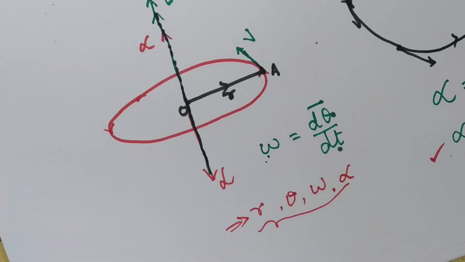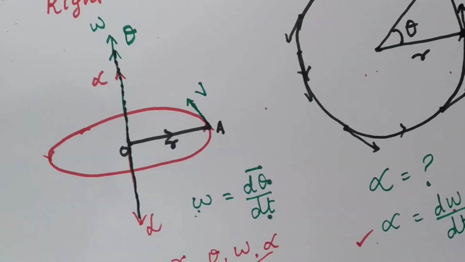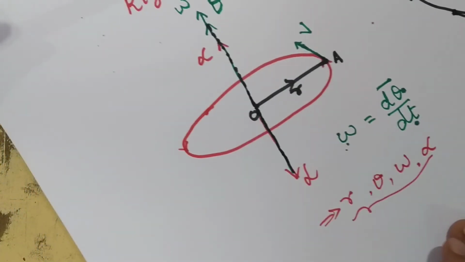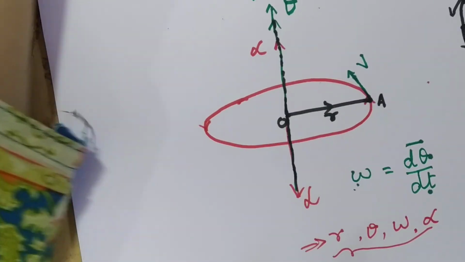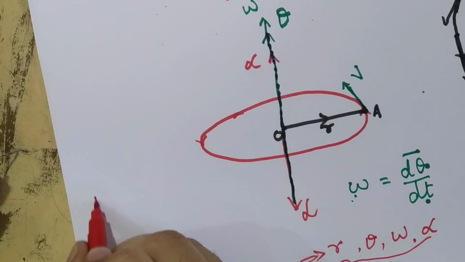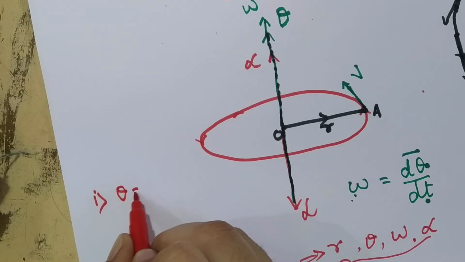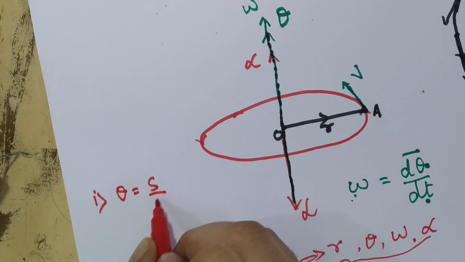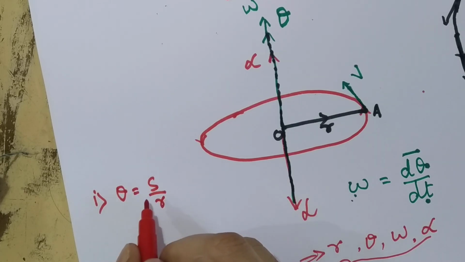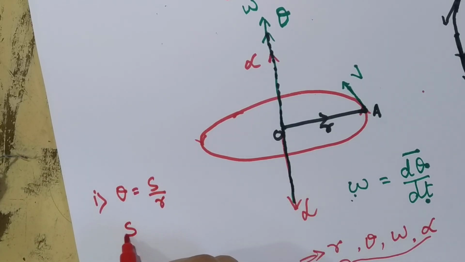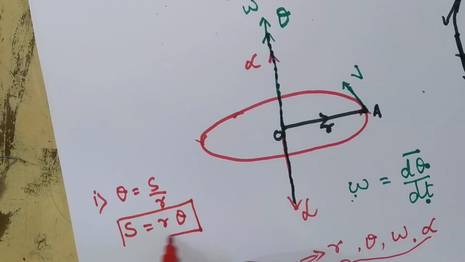And the last thing is, you will have to remember all the formulas. First one is theta is equal to S upon R, or this equation can also be written as S is equal to R theta. This is the relation between linear displacement and angular displacement.